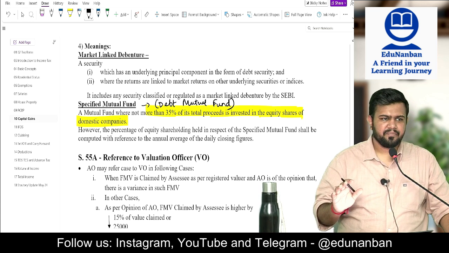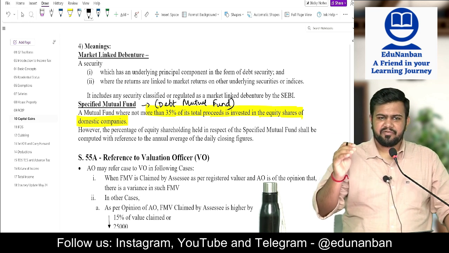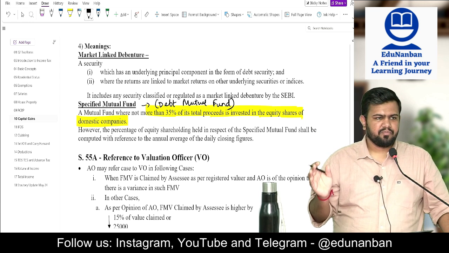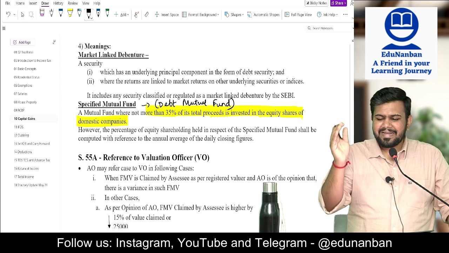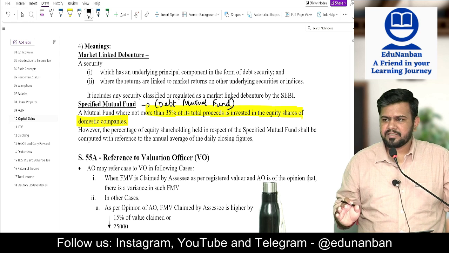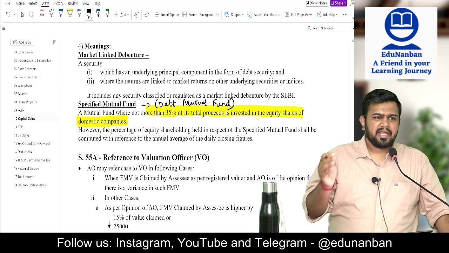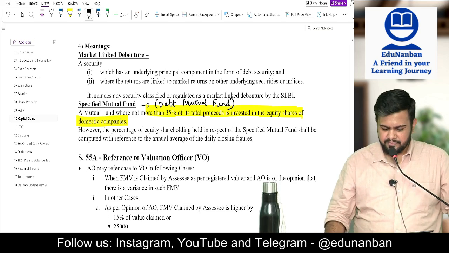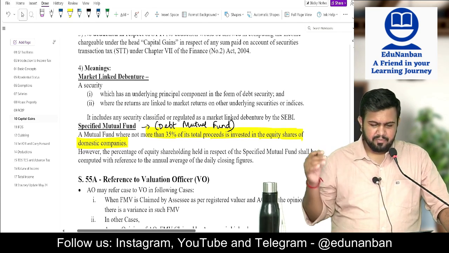Listen one time. If a mutual fund is investing more than 65% in equity shares, it is an equity oriented mutual fund. If it is investing less than 35% in equity shares, it is a debt mutual fund. If it is investing between 35 and 65, it is a hybrid mutual fund. Okay. So here debt mutual funds are covered.